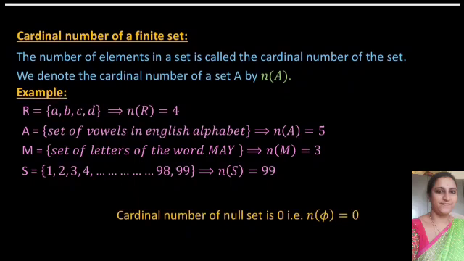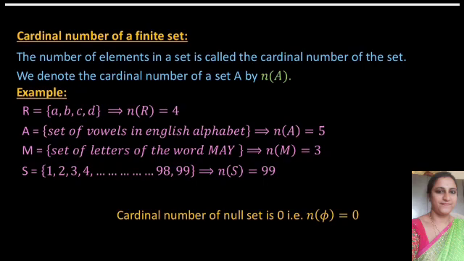So what is the cardinal number of A? That is 5. Next one, M is equal to the set of letters of the word MAY. How many letters are in the word MAY? There are 3 letters, that is M, A and Y. So the cardinal number of M is equal to how many?